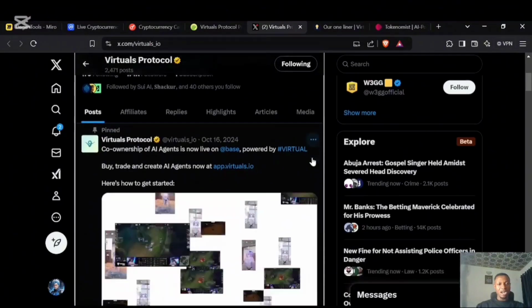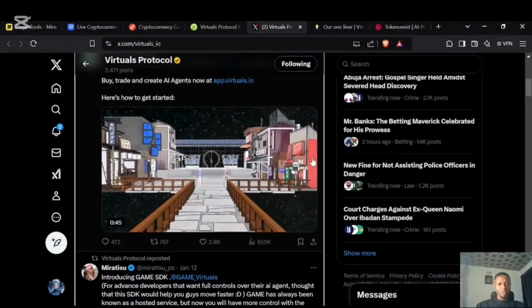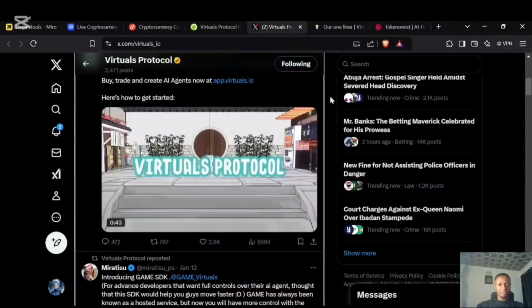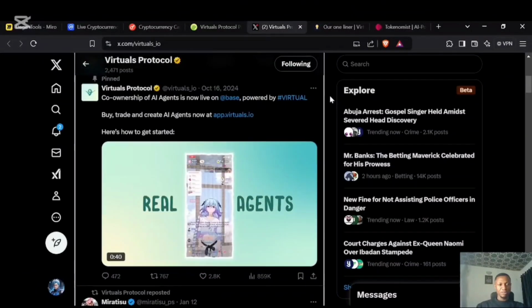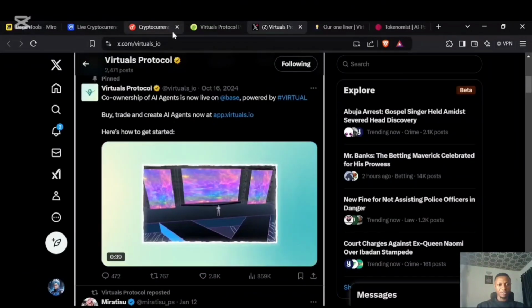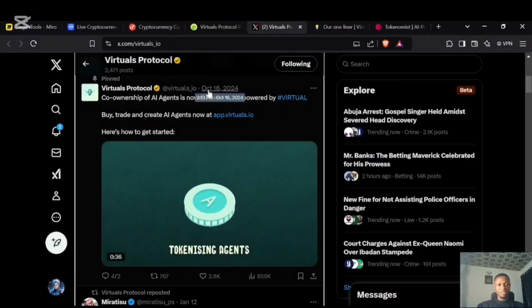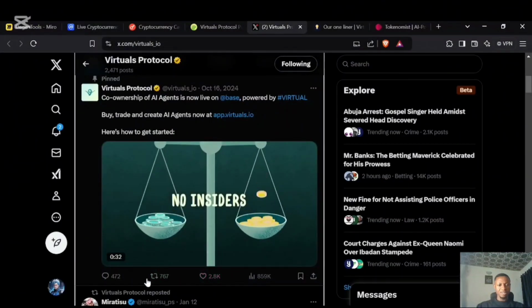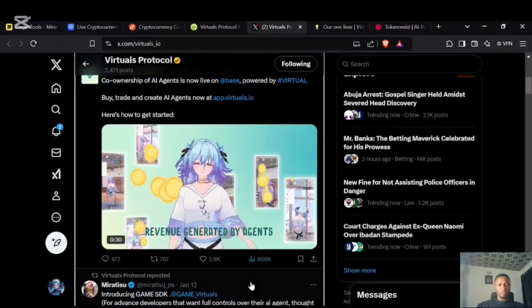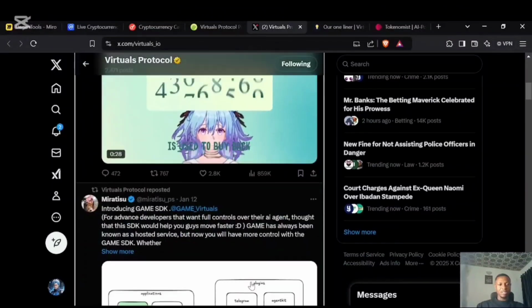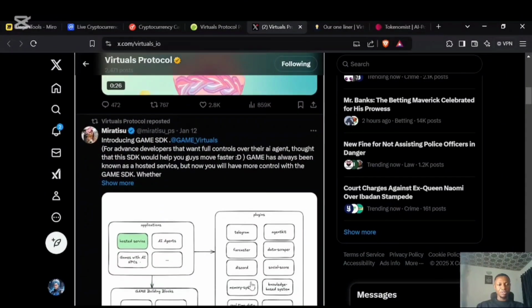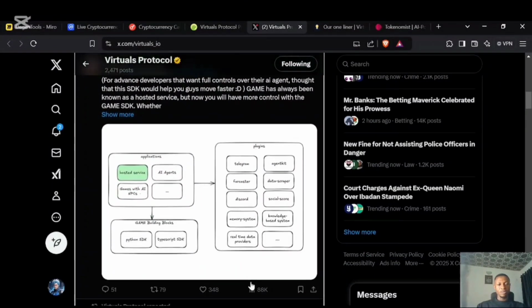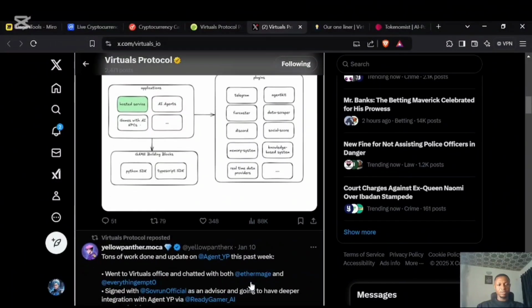And if you want to see how active they are, you can see they are very active. This is like their pinned post. Most projects' pinned posts usually have a lot of activity. This was posted on the 16th of October 2024, about 2.8k likes, 767 retweets. And you want to come down and start checking when was the last time they posted something and what's the community sentiment around it.